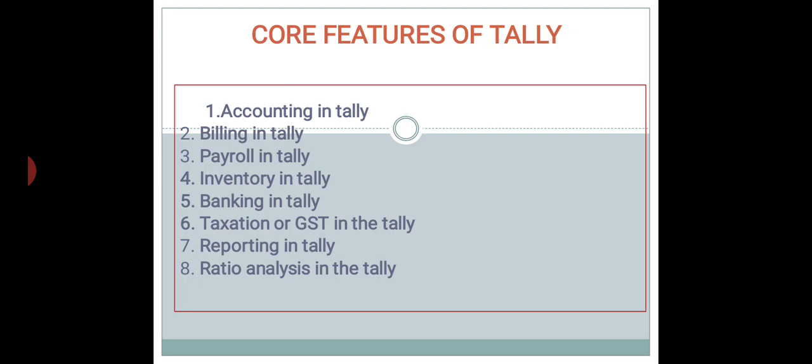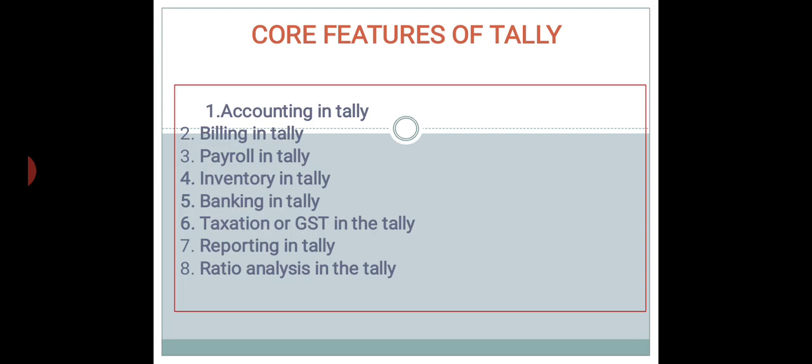Okay, so the next point is ratio analysis in Tally. This option is not used by many people, and the simple reason is that not many people are interested in analysis, or they do their own analysis. It is in the Gateway of Tally. There is an option called ratio analysis, which displays many important ratios on the basis of information which is entered by you at the time of creating vouchers.